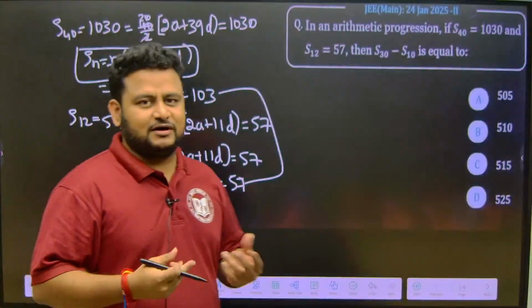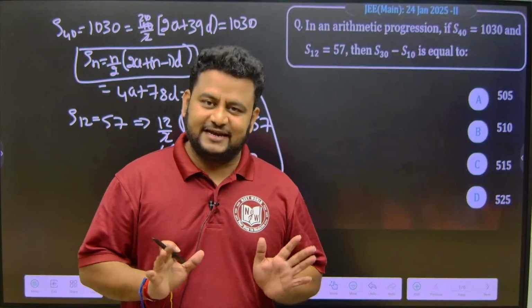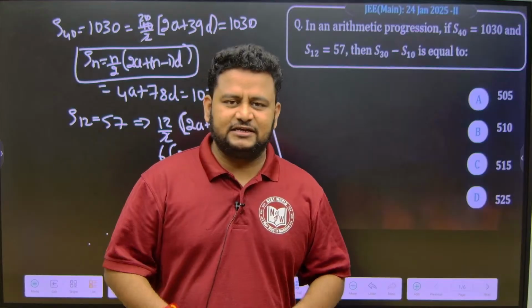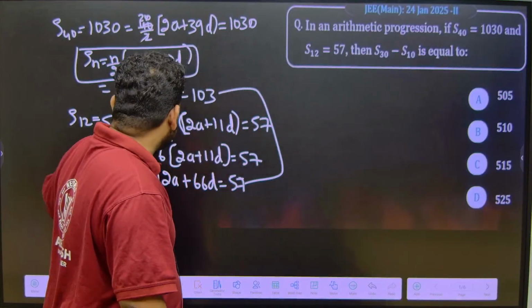is equal to 57. See, we can avoid certain steps if you are good in calculation, but I am writing each and every step so that it caters to the needs of every student who is at a different level of their preparation, right. So, this will become 12a plus 66d is equal to 57. So, what should I do now? I should solve these two equations. In AP, we have to find out a and d, right. So, we will solve these two equations.